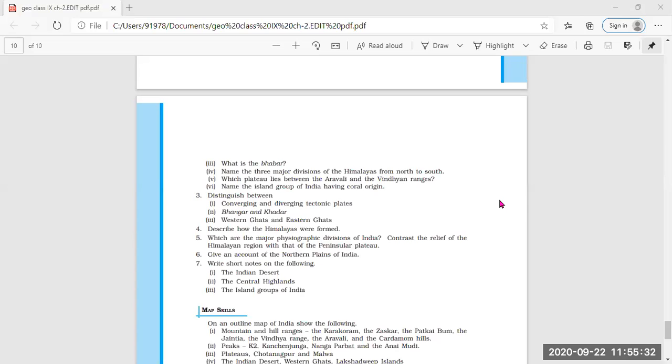About the Northern Plains of India, one more point. Ma'am, these northern plains are divided into three major parts: the Punjab plain, the Ganga plains, and the Brahmaputra plains. Very good. So I think everybody is clear about the Northern Plains also.